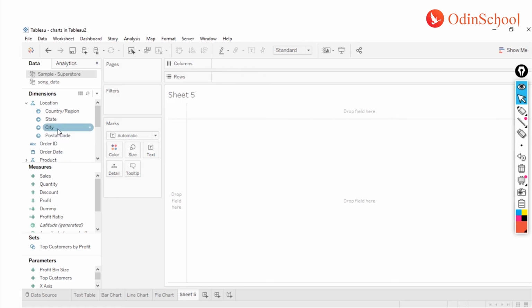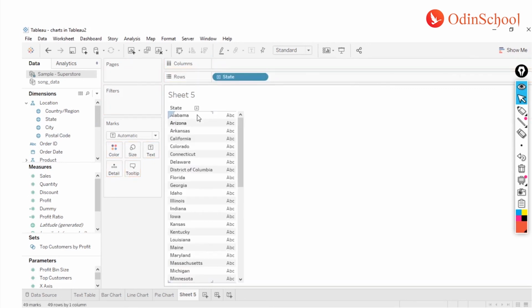Now let's say, how does Tableau know this is a geographical column? The first thing is based on the name of the column. If the column is anywhere related to geography, let's say countries, states, cities, counties, districts, provinces, and many other things which are directly a representation of the geography, it will understand and assign that particular level of geographical interpretation to that column. Now I can just drag this column over here, and you see Alabama, Arizona, and so on and so forth.